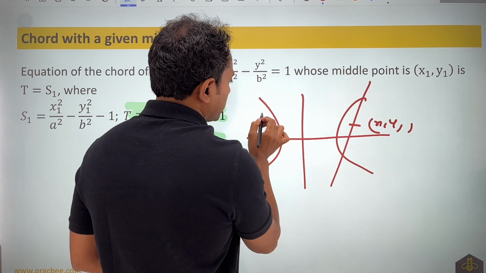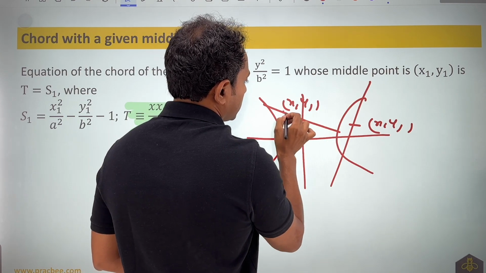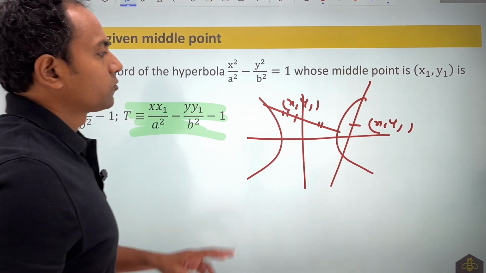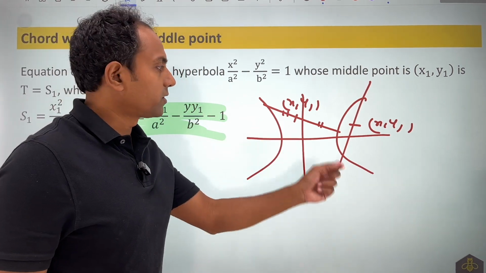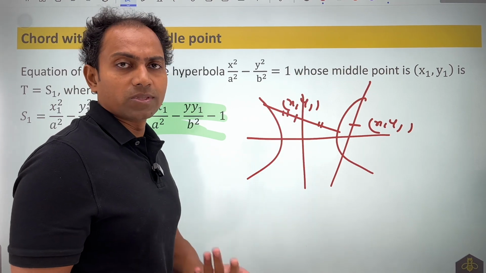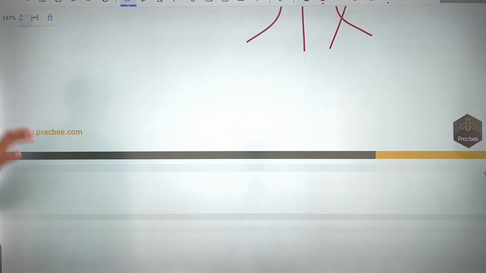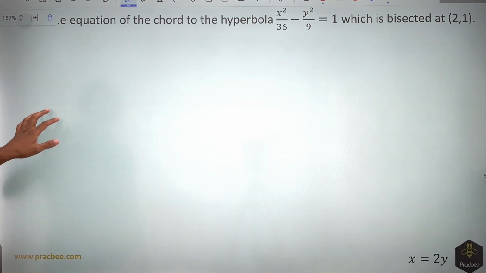A chord in this case could be like this also. Then this point would become x1 comma y1. But this is the midpoint, that is for sure. So if you join any 2 points on the curve, you will get a chord. It is very unorthodox to write chords like this, because we have not been doing that. But in hyperbola, it is possible to do so. Moving forward, let us do a simple question.